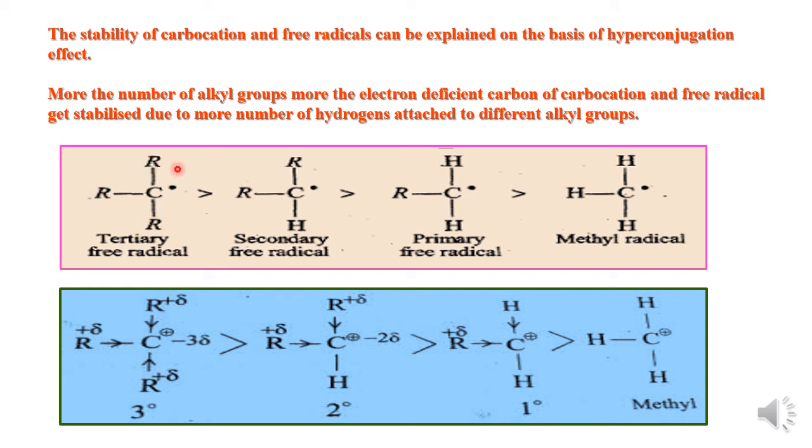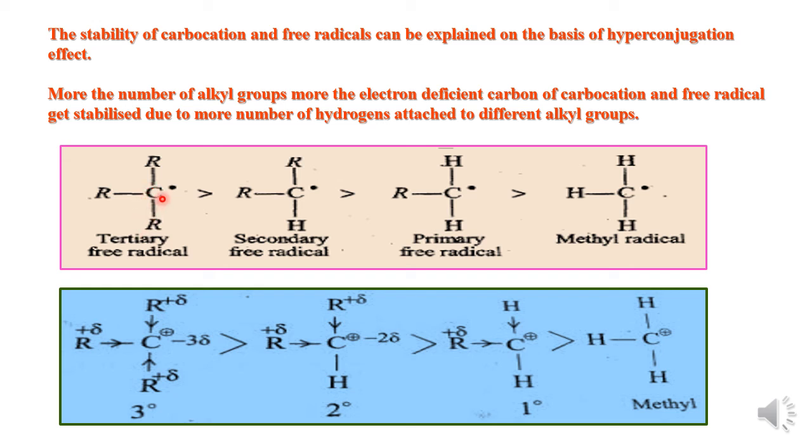So in this way, when alkyl groups are present, the hyperconjugation effect takes place. The sigma bonded electron of the CH groups can be easily released as the number of CH bonds is more in case of more alkyl groups. Here you can see three alkyl groups. So the number of CH bonds of the alkyl groups is also more, and therefore they have the tendency to release the electron to stabilize the electron deficient carbon.